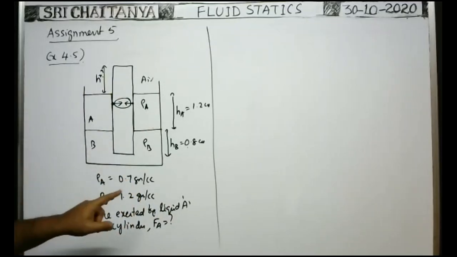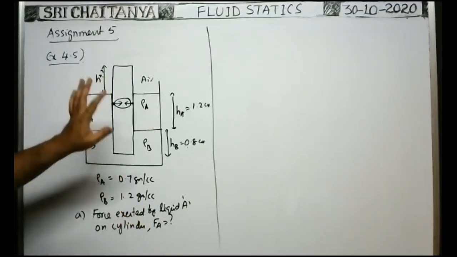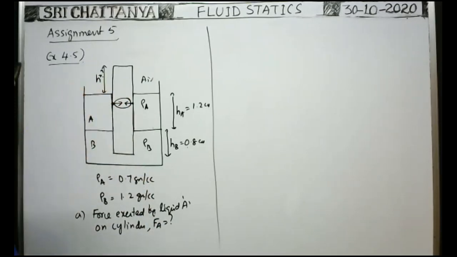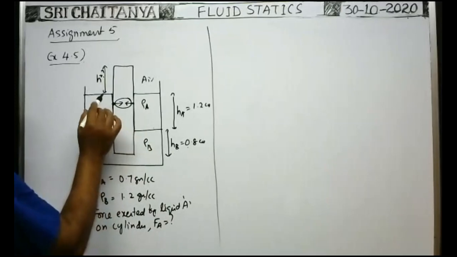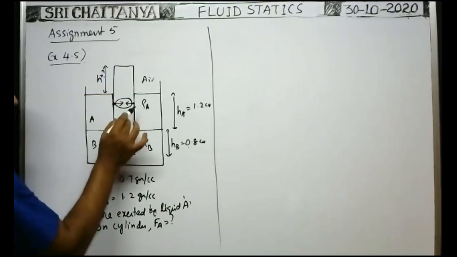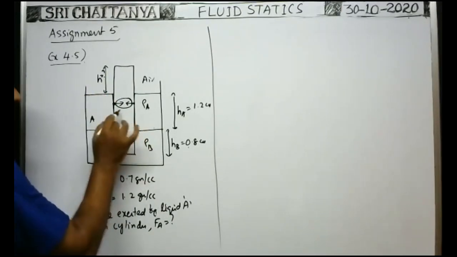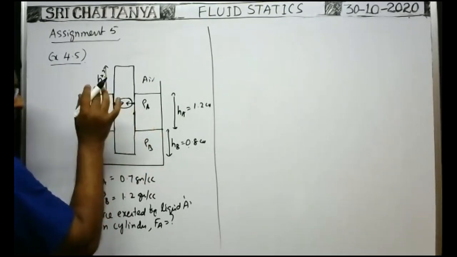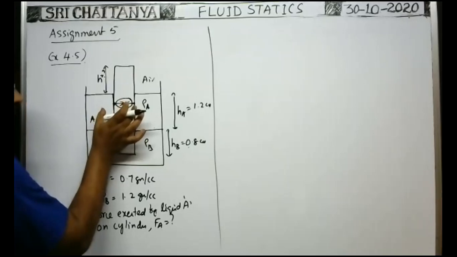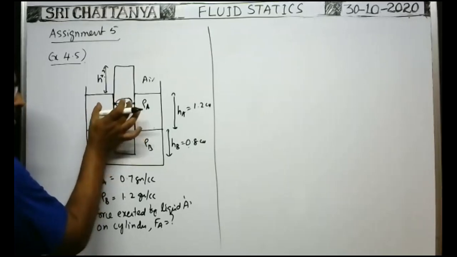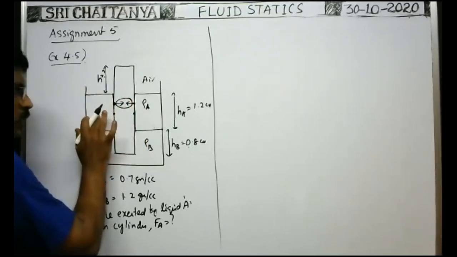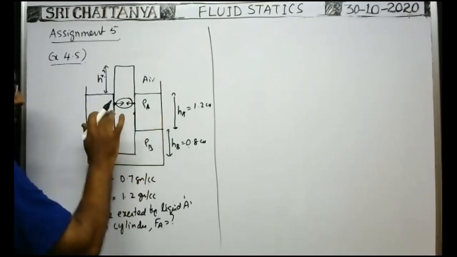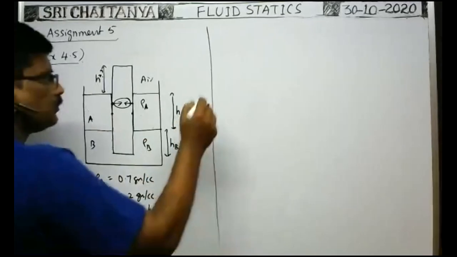That we have to find. At the same time, they asked what the force exerted by liquid A on the cylinder is. On the part of the cylinder inside liquid A, at symmetrical points on exactly opposite surfaces, the net horizontal force due to pressure becomes 0.